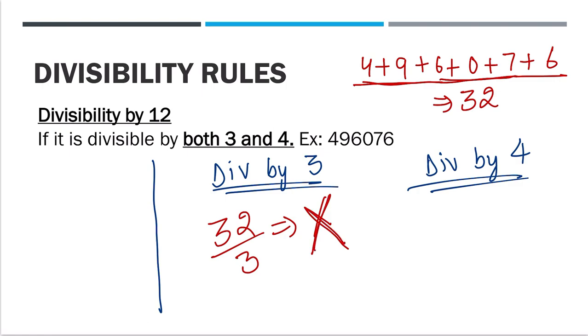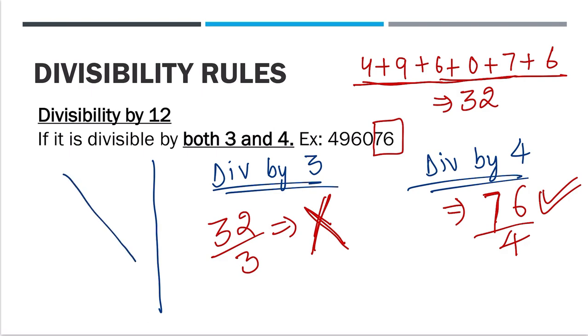Now we can also check for divisibility by 4. Divisibility by 4, no, not the last 3, the last 2. In case of divisibility by 4, we pick the last 2 digits, 76 divided by 4, which is yes. So we have one cross, one yes. So the complete answer will be no. This is not divisible by 12.